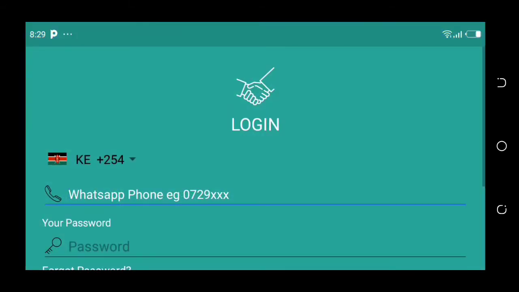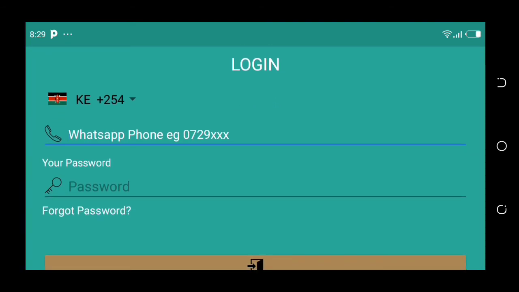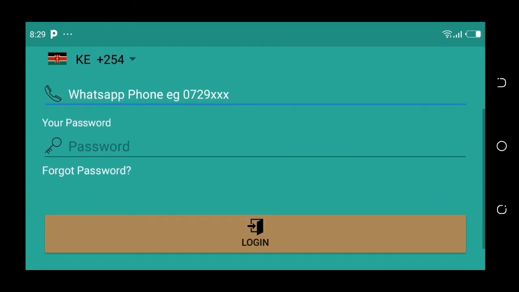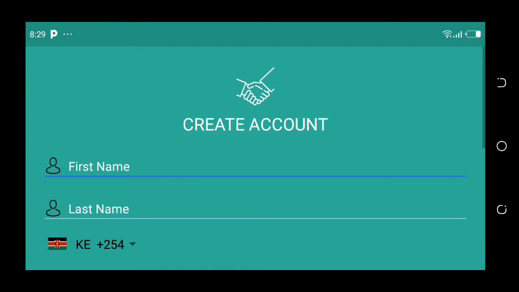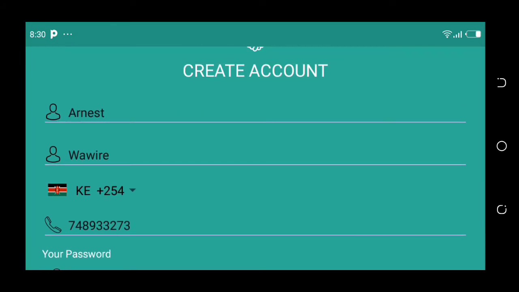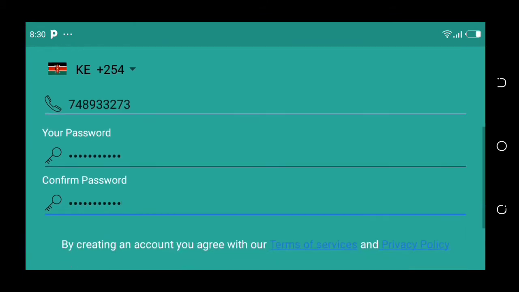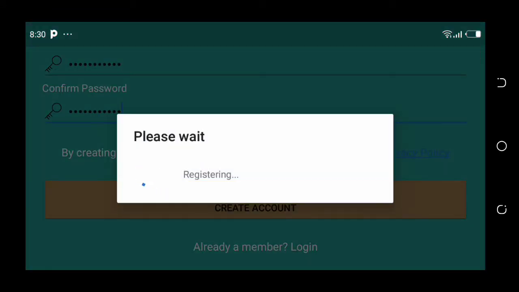Next, let's see. What you need to do is put your phone number here and then your password when you're signing up. Okay, this one is for when you're logging in. We don't have an account right now, so what you shall do is create one. I'll sign up, then come back to you, then we log in, right? You put your first name, then your second name, then your phone number, your password, then confirm your password, and then make sure you create an account.